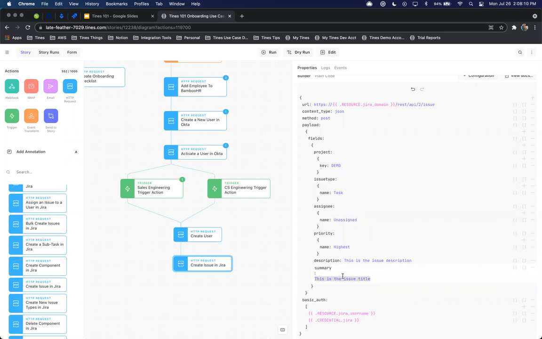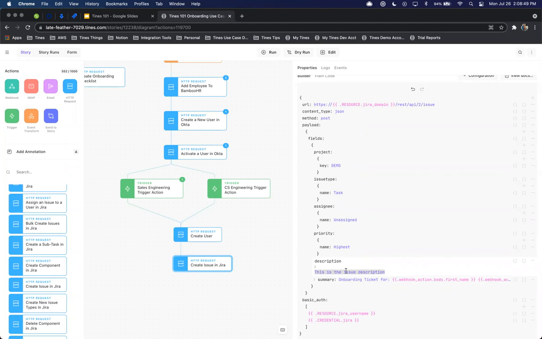So we can do onboarding ticket for, and again that webhook.body.first name space webhook.body.last name, and we'll say for webhook.body.department. We can have that there, and then we'll add in the specific tools and accounts that we're adding that user to.